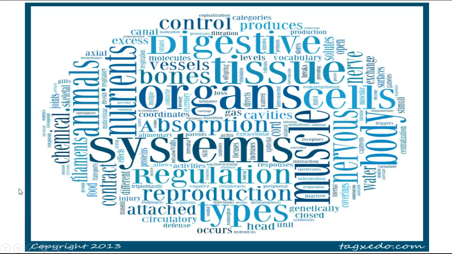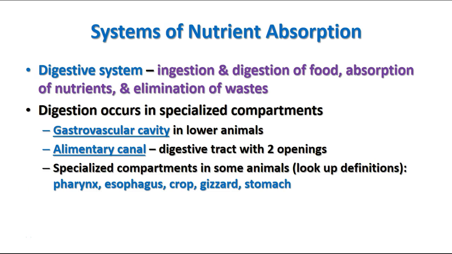The next group of systems that we'll discuss is the systems of nutrient absorption. Central systems of nutrient absorption are involved in bringing in nutrients that your cells need to carry out the functions that they need to do. Your digestive system is one of the main systems of nutrient absorption. It's the one we think of first when we think about nutrients. And it's involved with the ingestion and digestion of food and absorbing the nutrients and getting rid of waste from that process.